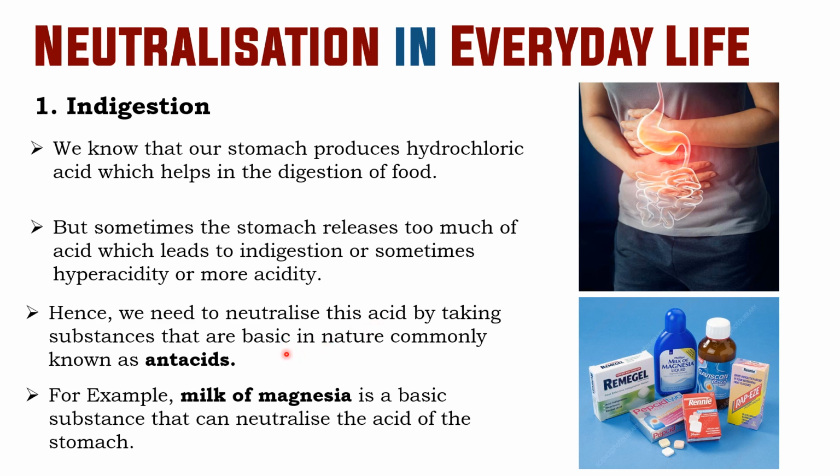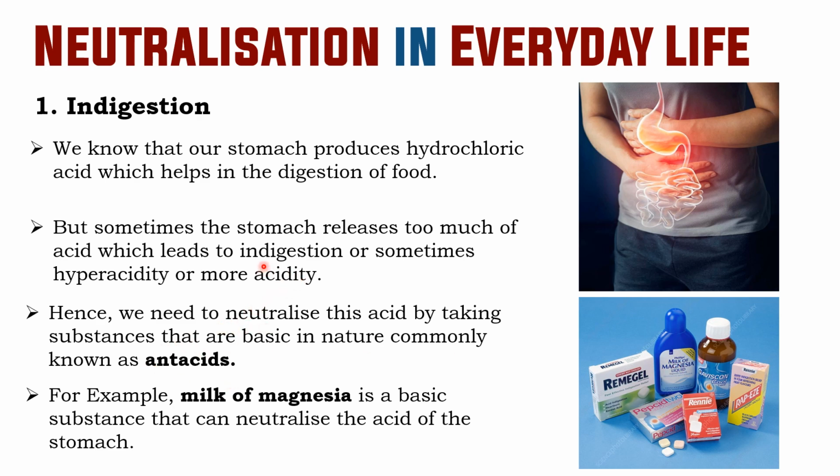For that we consume antacids. Antacids means medicine that contains a base. Here you can see some pictures also. These all medicines act as antacids.